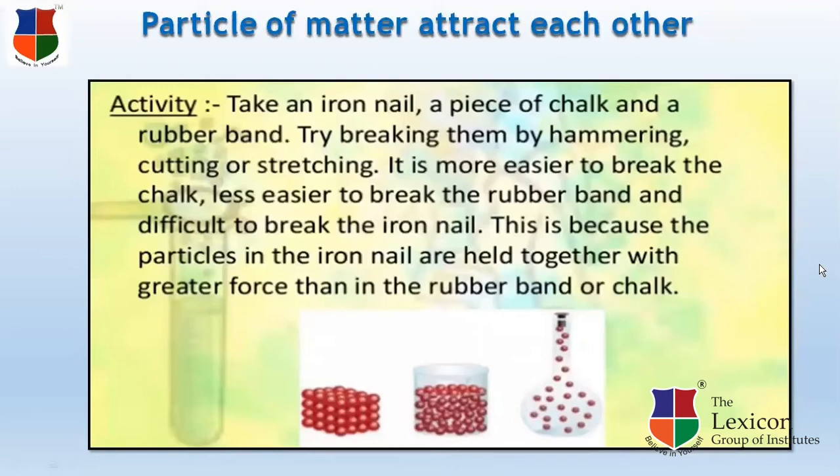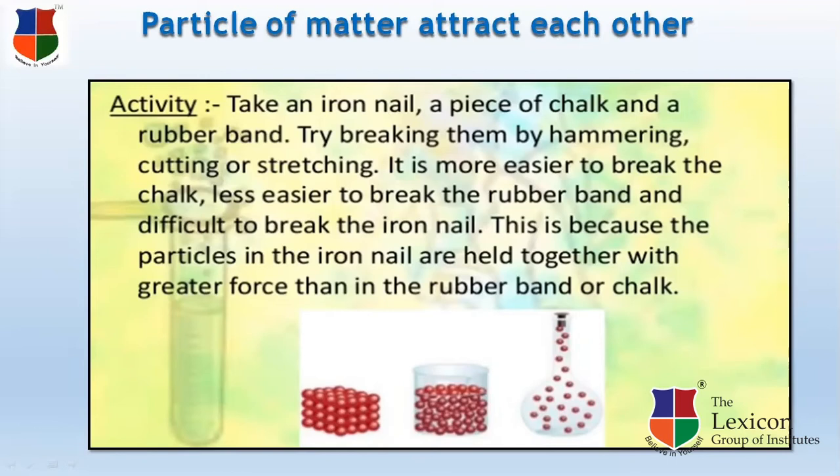Now, particles of matter attract each other. What we have to do is take an iron nail, a piece of chalk, and a rubber band. Try breaking them by hammering, cutting, or stretching. It is easier to break the chalk, less easy to break the rubber band, and difficult to break the iron nail. This is because the particles of the iron nail are held together with greater force than in the rubber band or chalk. So we take three solid substances in which the intermolecular forces of attraction are different.